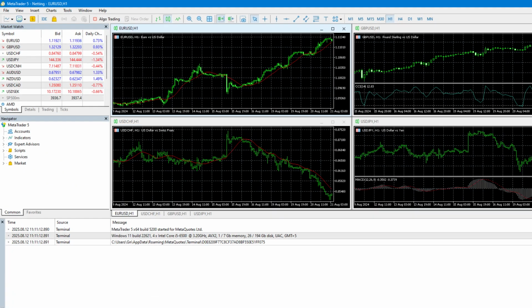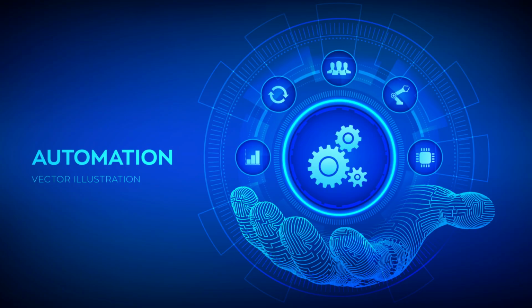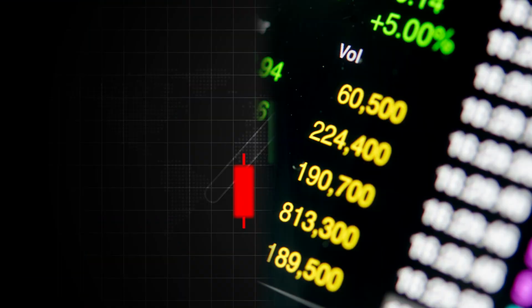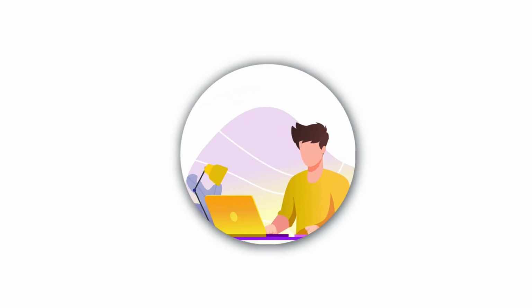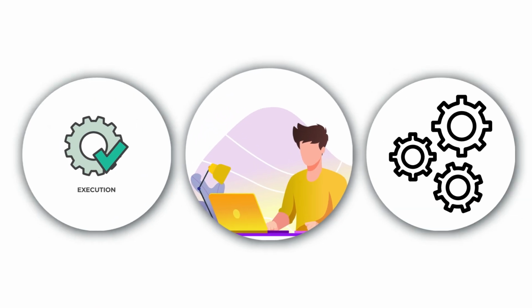Let's break it down. MetaTrader 5, MT5, is a powerful platform designed for placing trades directly with brokers. It supports expert advisor automation and offers access to a wide range of markets, including Forex, stocks, and more. It's ideal for active traders who want both execution and automation in a single platform.